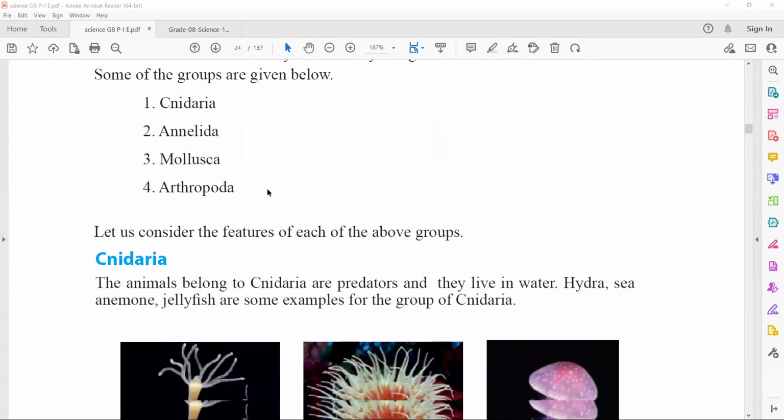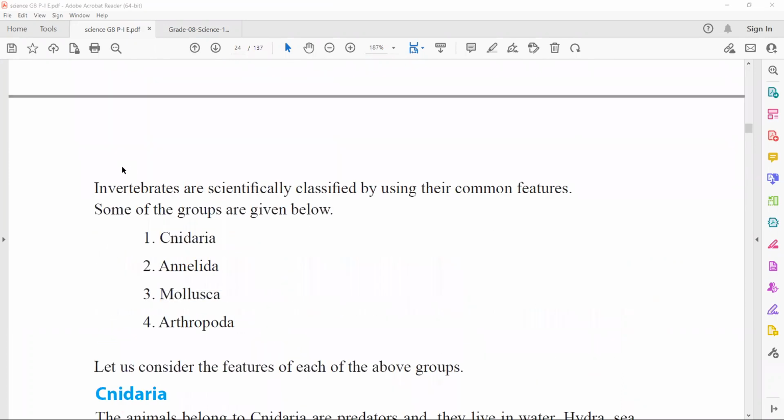Right, here you can see we have studied vertebrates and invertebrates. We classified animals into vertebrates and invertebrates, whether they have a backbone or not. Vertebrates mean they have a backbone, and invertebrates mean they don't have a backbone. Under invertebrates, we have four categories: Cnidaria, Annelida, Mollusca, and Arthropoda.